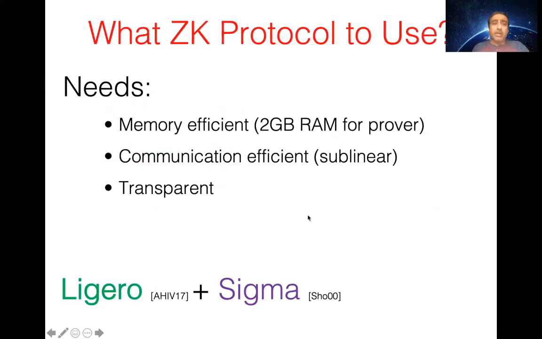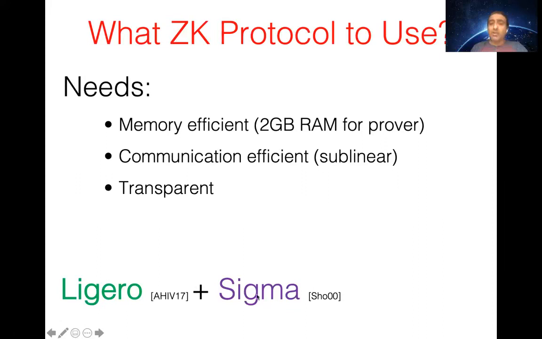So what zero knowledge protocol did we use? We needed something memory efficient because we wanted a lightweight prover. The parties had to prove their actions, and we needed something communication efficient. So we used a sublinear transparent zero knowledge SNARK. We instantiated it with Ligero because, when you have several repeated computations, the Ligero system has some nice features.